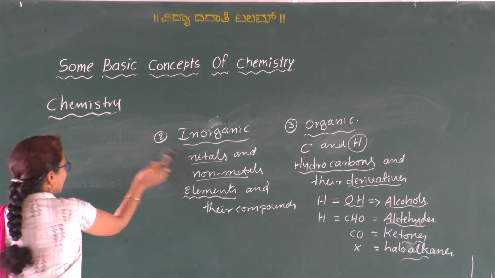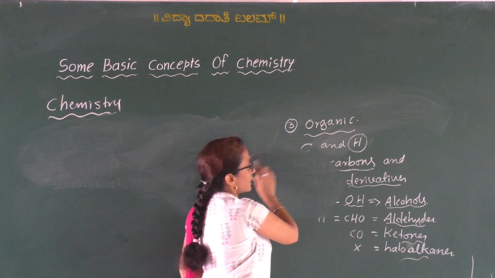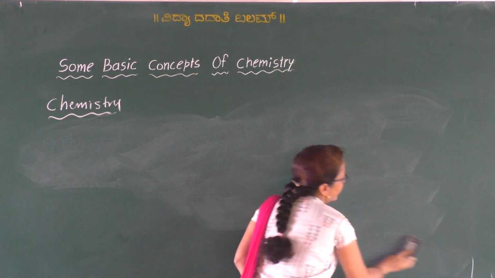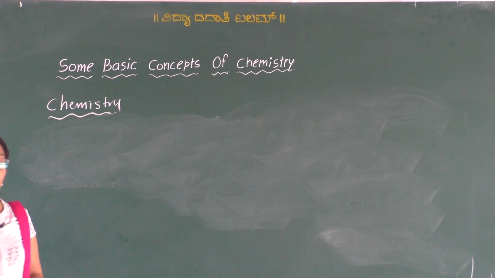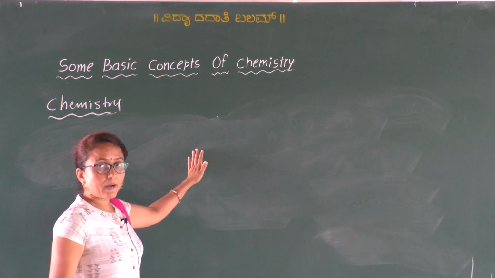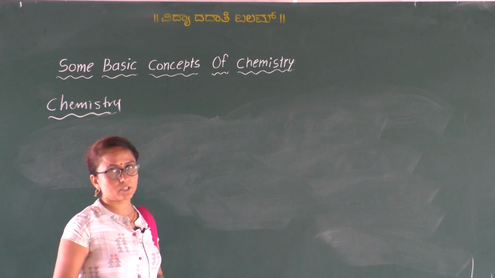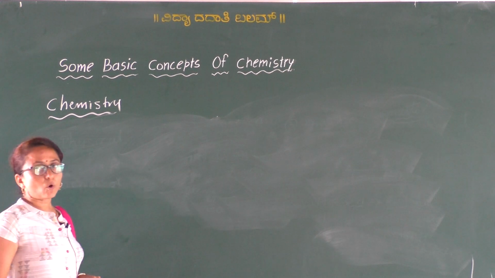Other than that, we have many other branches in chemistry, like biochemistry, analytical chemistry, and agricultural chemistry, etc. But for PUC, we are studying only these three parts, that is physical, inorganic and organic chemistry. Okay. So now we move to the importance of chemistry.